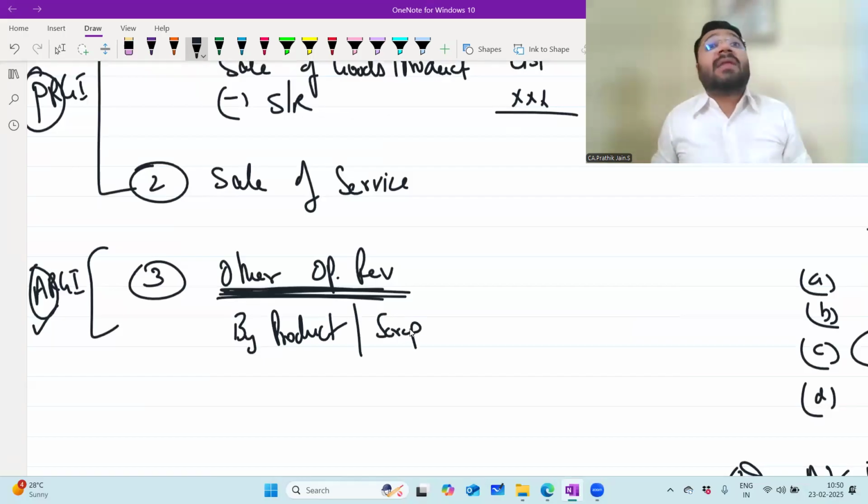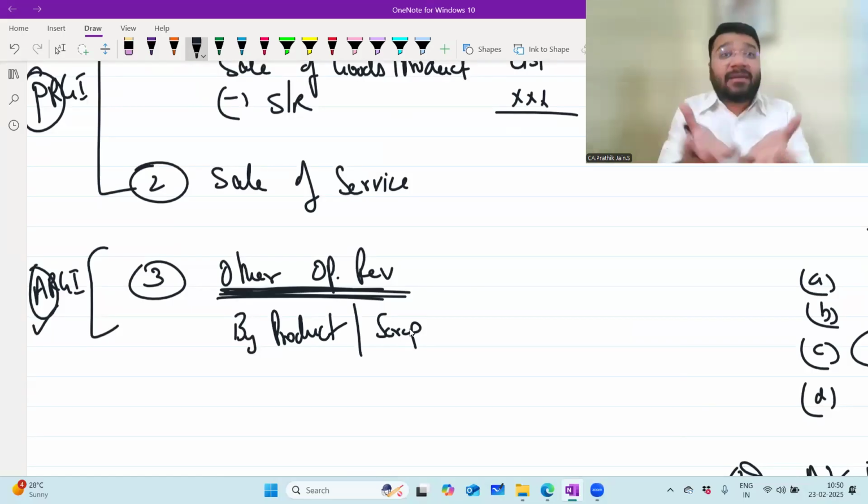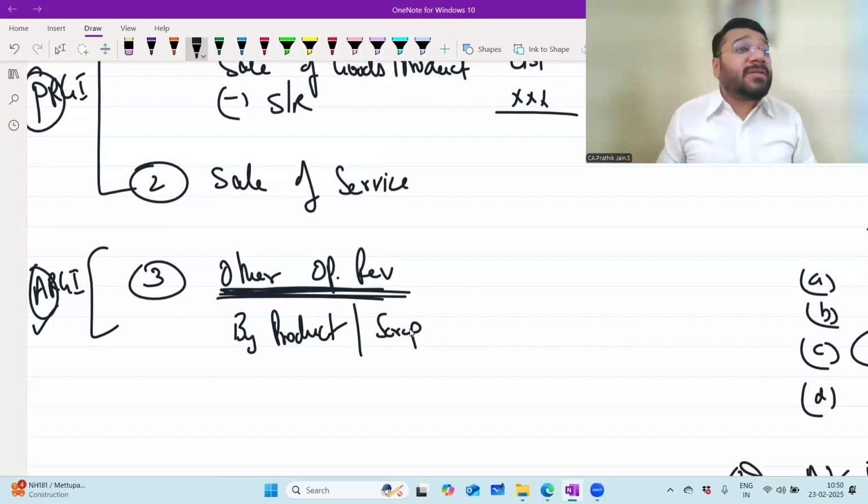I'm not talking about the scrap that we get at other factories and offices. For example, plastic items, what you get here and there, the paper items, the corrugated boxes, those are scrap that you generally just sell for chillar value. That becomes your scrap coming under other income. Correct? Here, what all will come under other operating revenue?